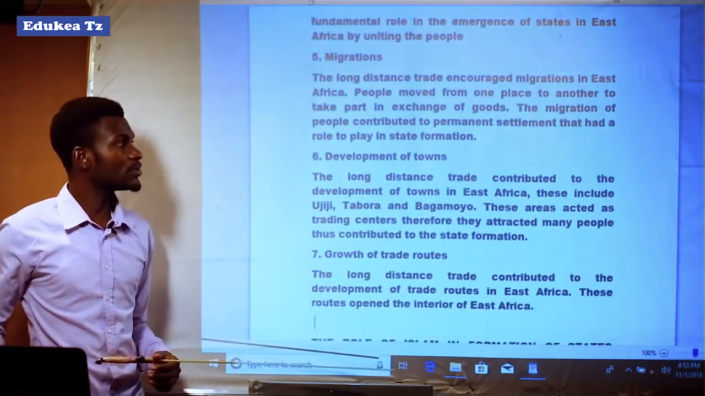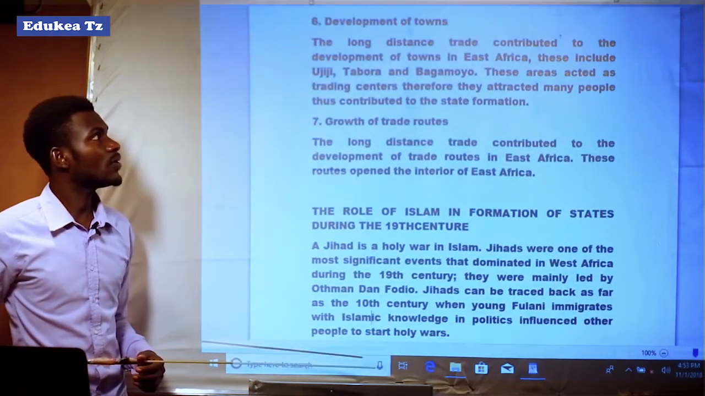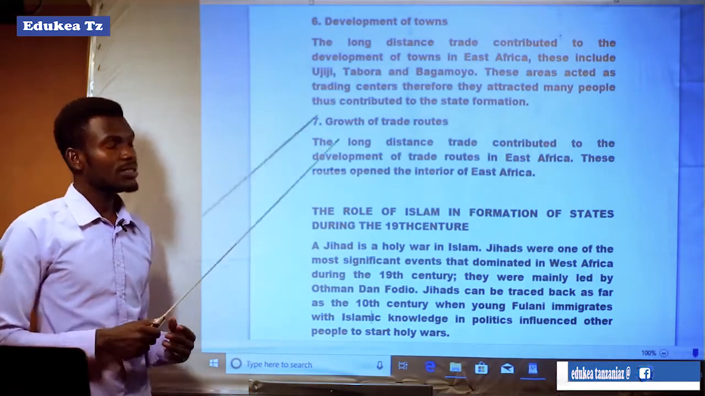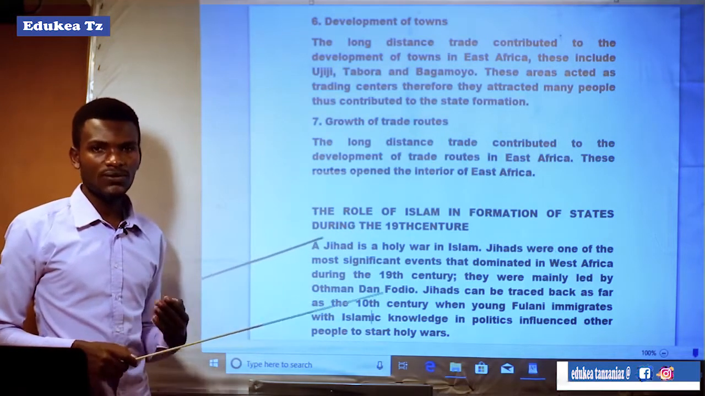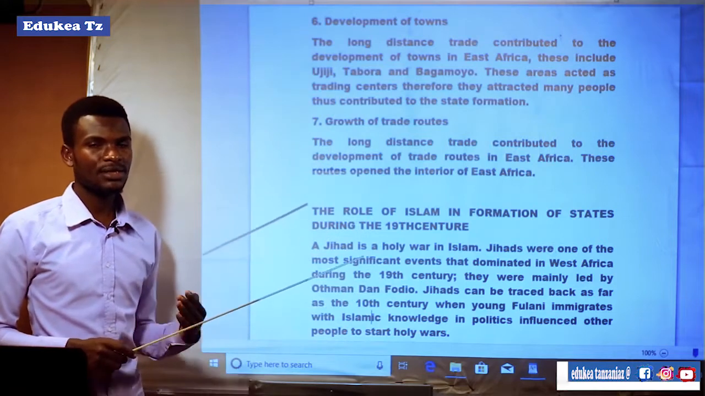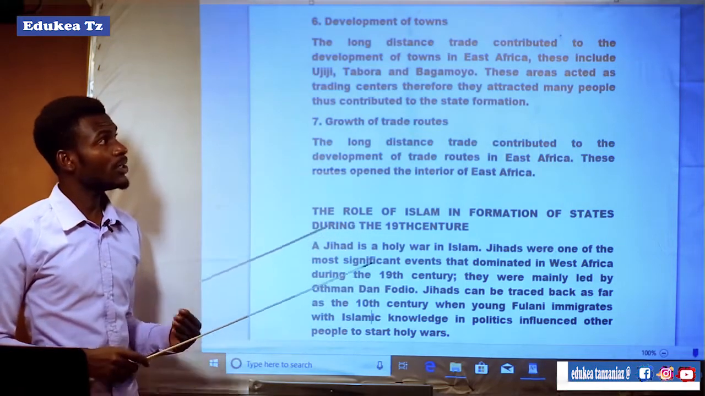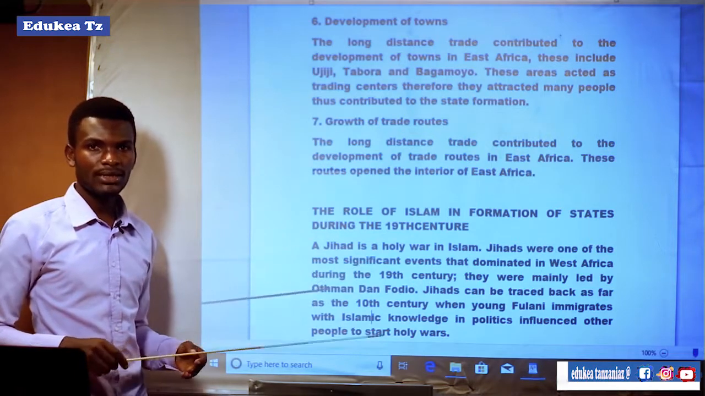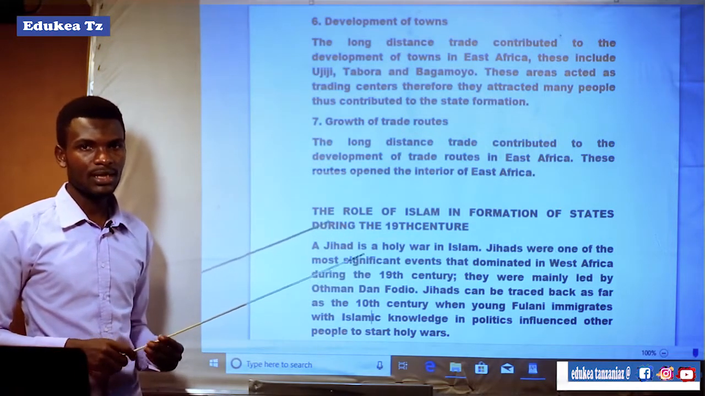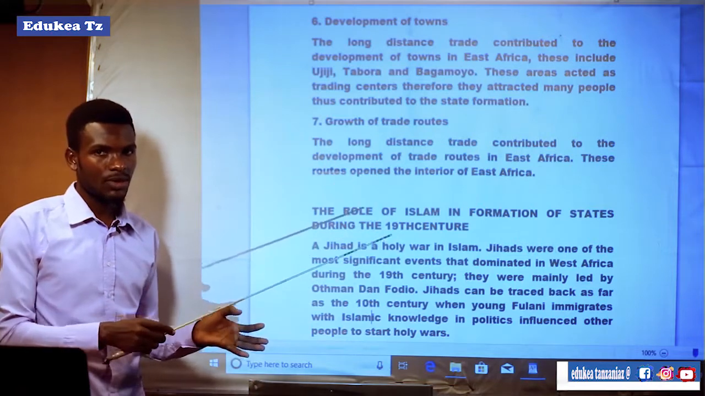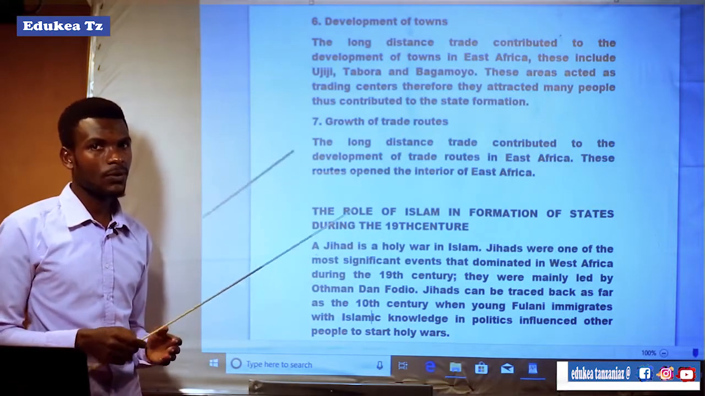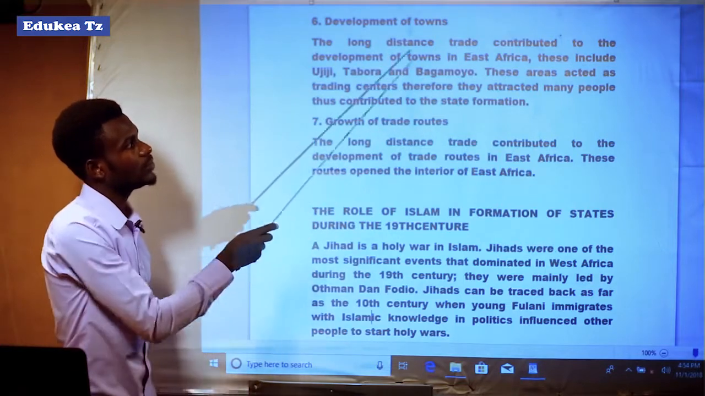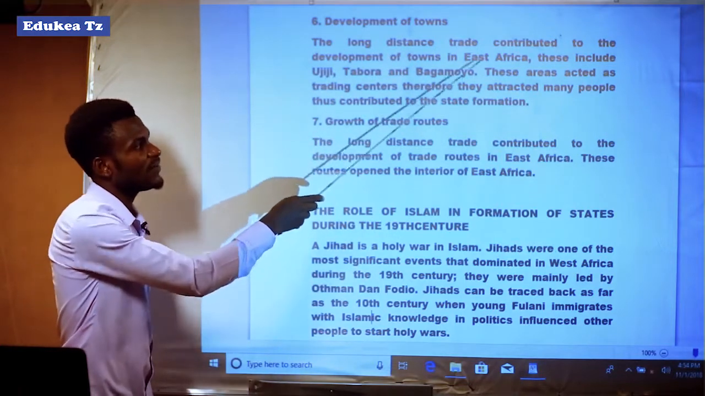On how the development of towns led to the formation of states. It means the long distance trade contributed to the growth of towns because they were actually trading centers. So in one way or another, those towns were united by strong leaders who united those trading centers to form states. It means the long distance trade contributed to the development of towns in East Africa.